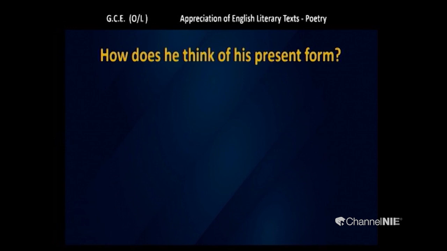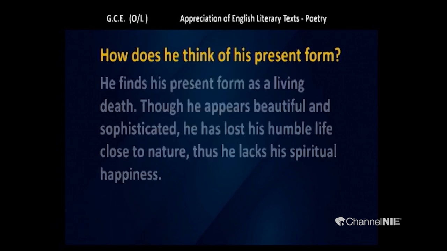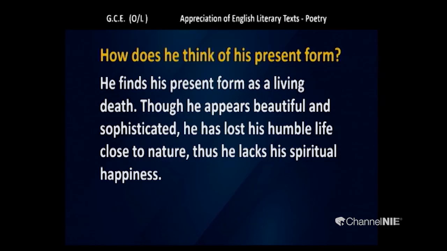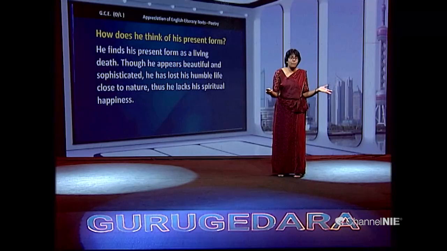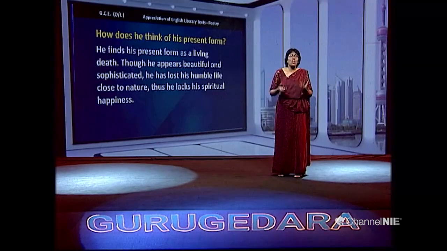Well, if you look at this question, how does he think of his present form? He finds his present form a living death. Don't we find people as living dead bodies? They are living, but merely living. They are not alive. They don't have a good heart. They don't help one another.